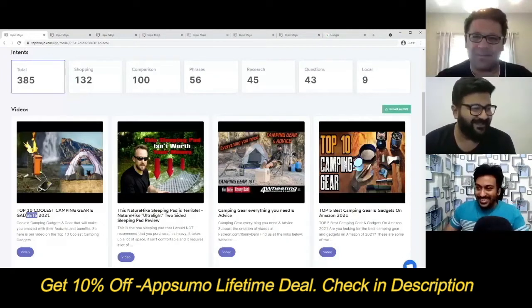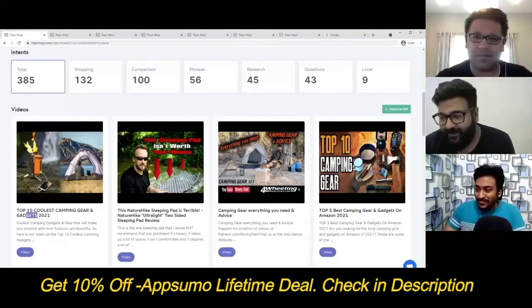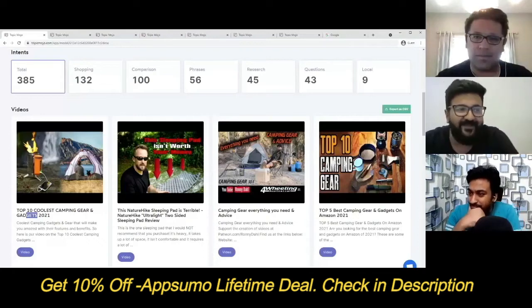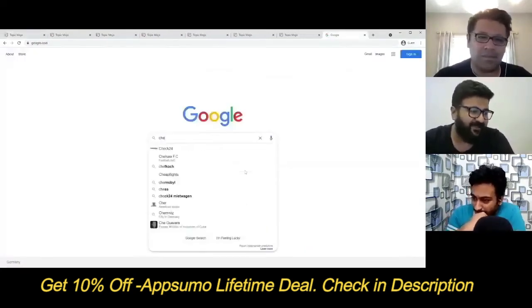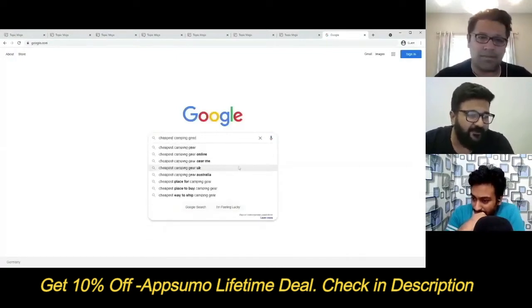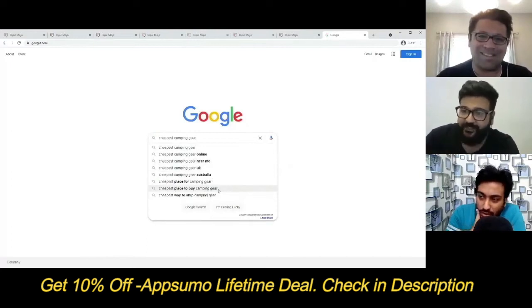That's a really good question. We don't use any API. We built the system ourselves. And basically, our system goes to Google, types in this keyword, like cheapest camping gear, and then we take in all the auto suggests and put it into our system. And we do it fresh every time.